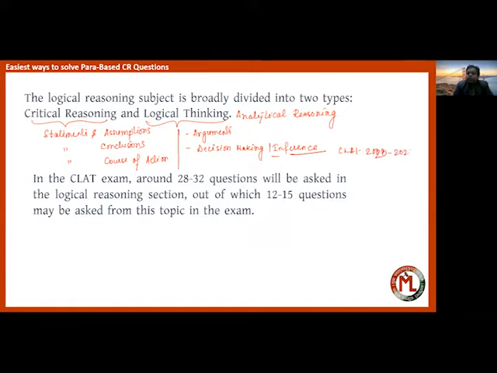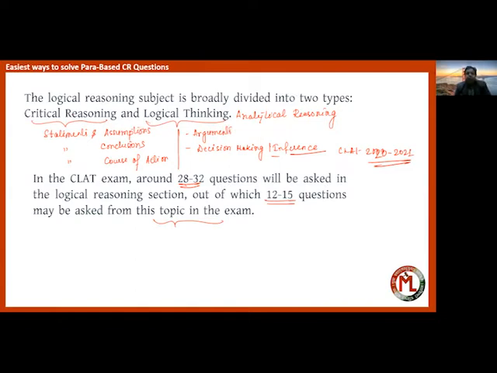If you see the CLAT 2020 and 2021 papers, you will see that CLAT has shifted its focus mainly towards these critical reasoning based questions. Out of around 28 to 32 questions asked in your exam, almost 12 to 15 questions will be asked from this topic alone. This number can be 5 questions more or 5 questions less, but it should not be less, it should be more. So you can expect around 20 questions from critical reasoning alone, and therefore performing well in this section is a crucial part of your overall preparation.